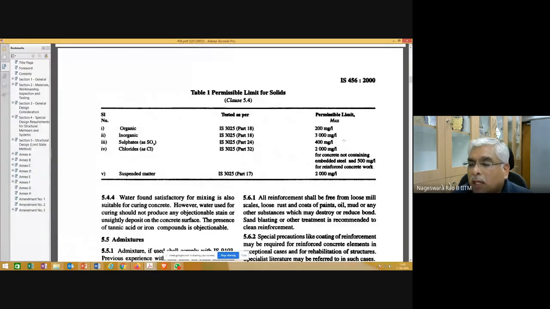You need to do some testing, chemical analysis, and what is the code that you need to refer? IS 3025. Permissible limits for solids. Organic solids shall not be more than this much. Inorganic, and the test shall be as per IS 3025. It should not be more than this. These are the permissible limits. Similarly, sulfates, chlorides, suspended matter.